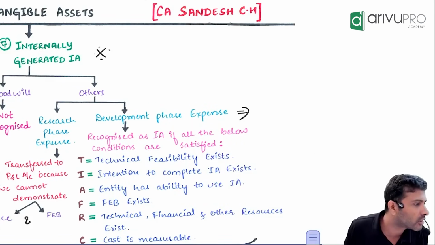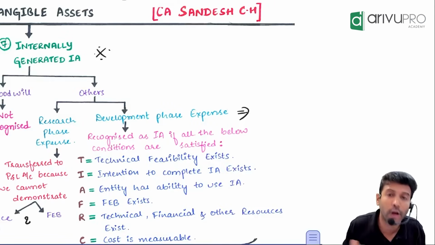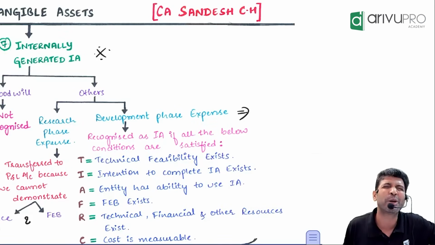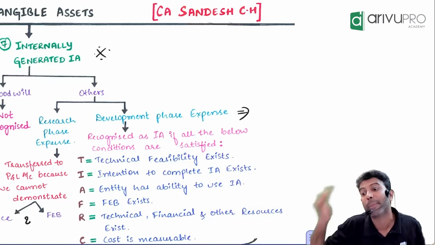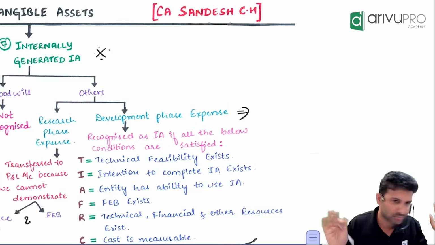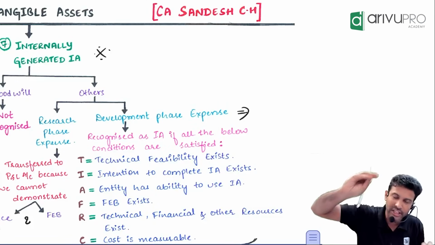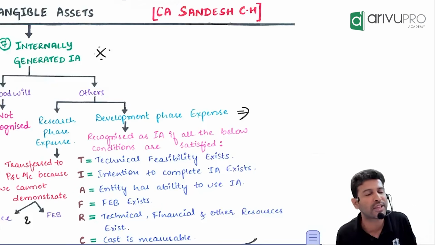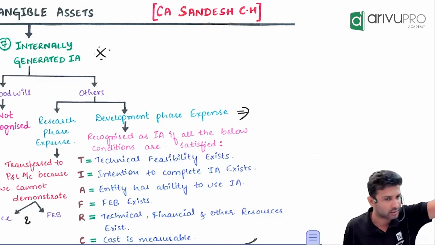Second year research is successful. TIA FRC also satisfied. Now company is saying, first year I transferred to P&L, no, I will reverse it and capitalize. Acceptable or not acceptable? Once gone, gone. You cannot claim it back. Once you have transferred an expenditure to P&L, you cannot reverse it in the subsequent years and capitalize it. That's what I mean by this.